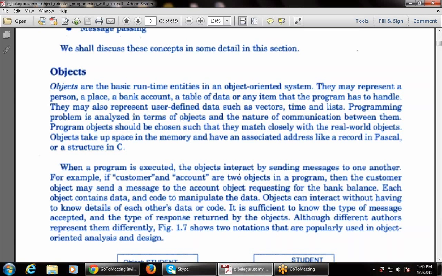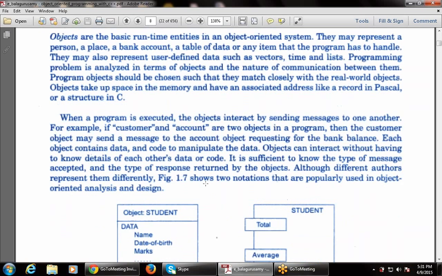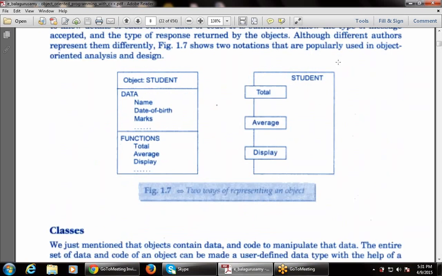It is sufficient to know the type of message accepted and the type of response returned by the objects. Although different authors represent them differently, Figure 1.7 shows two notations that are popularly used in object oriented analysis and design. So these are the two ways.